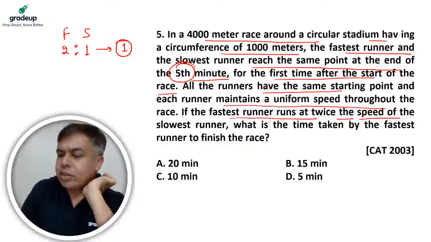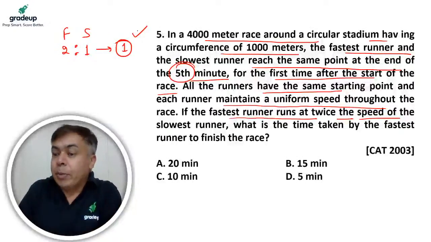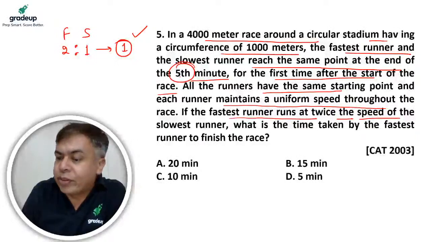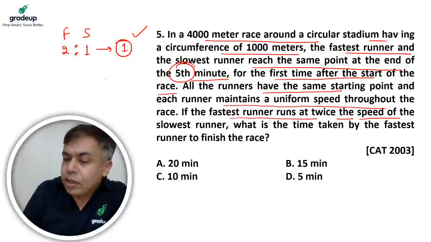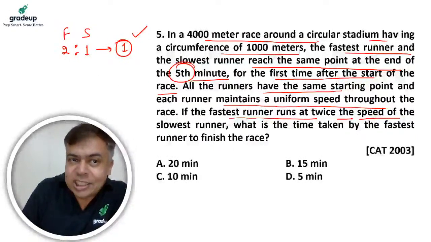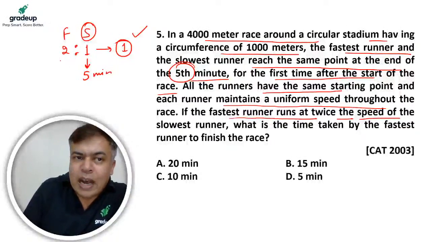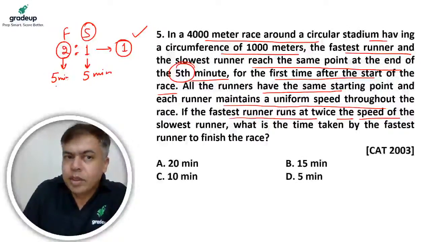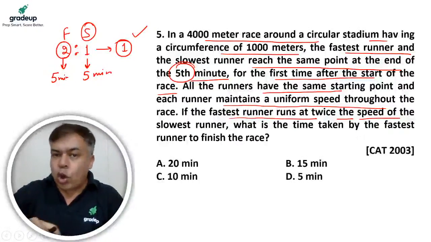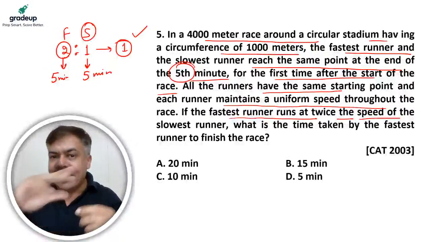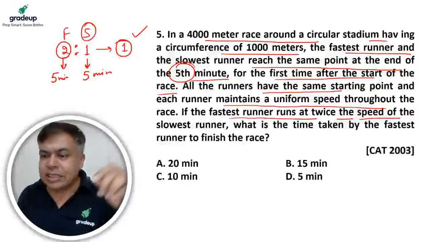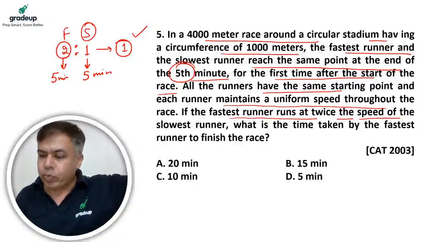2 minus 1, there can be only one meeting and that meeting should be on the starting point, and the starting point meeting is happening in 5th minute. So that means this slow runner will complete one round in 5 minutes and fast runner will complete 2 rounds in 5 minutes. So they met at starting point for the first time.